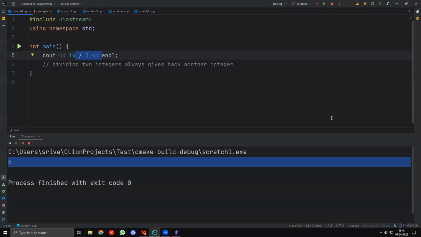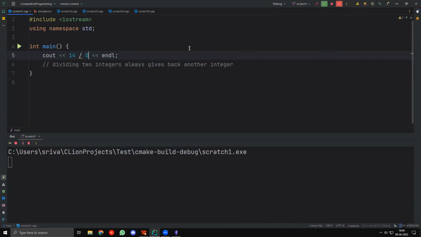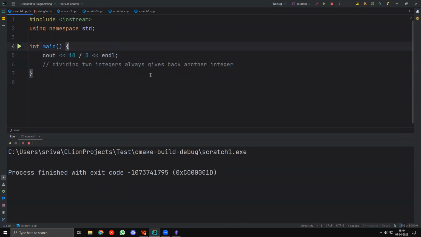Okay, now let me just look at a few questions. What if we divide by 0? Error. So it won't actually be an error, but rather it will crash or it will be a garbage value. So if you take 14 by 0 directly like this, sometimes it will crash, but sometimes it will give you a garbage value. I'll discuss what a garbage value is in a bit, but basically it will be useless. It will most certainly get you a WA.